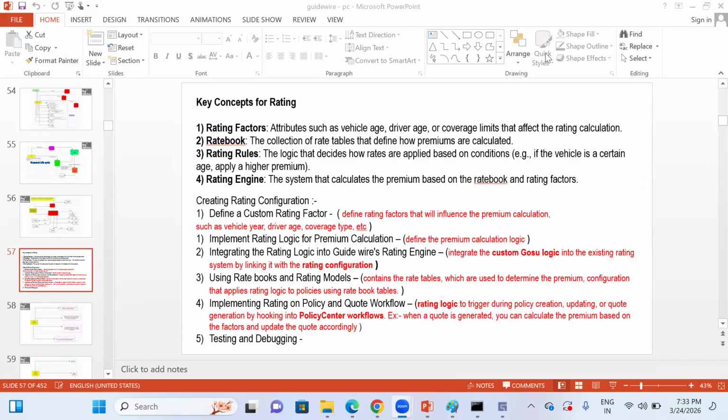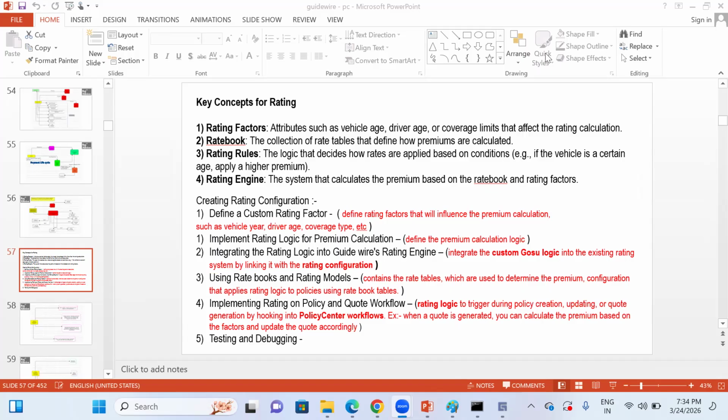This again depends on what type of insurance policy the customer has applied for. It can be commercial or personal property, home, auto insurance, or property insurance, depending on the kind of risk assessment. So we need to calculate the quotation. The calculation of the quotation to be provided to the customer is important.